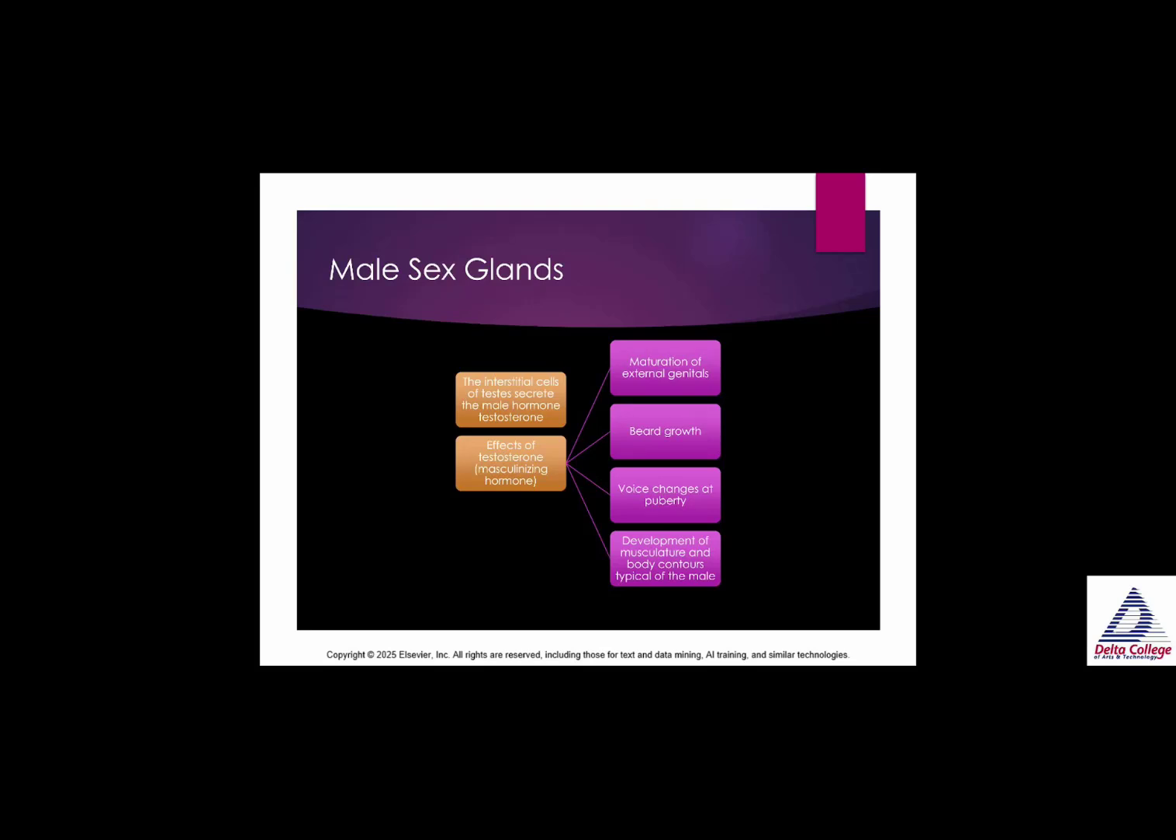Now, male sex glands, the interstitial cells of the testes, secrete the male hormone testosterone. Very important. Now, the effects of testosterone: it's what's called the masculinizing hormone, more masculine features. So this will mature the external genitals, cause beard growth, voice changes at puberty, development of musculature, body contours typical of the male, chest hair, things like that.